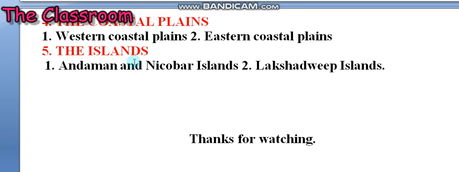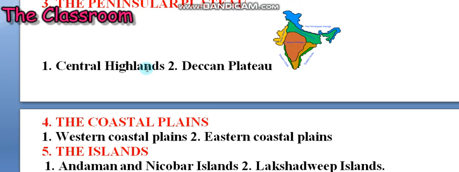Next, the group of islands. India has two major groups of islands, namely Andaman and Nicobar and Lakshadweep. The former group has 572 islands and is located in the Bay of Bengal. The latter has 27 islands and is located in the Arabian Sea. See, west of India is the Arabian Sea.